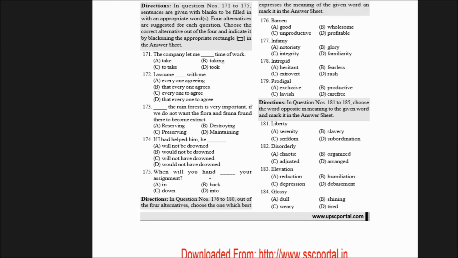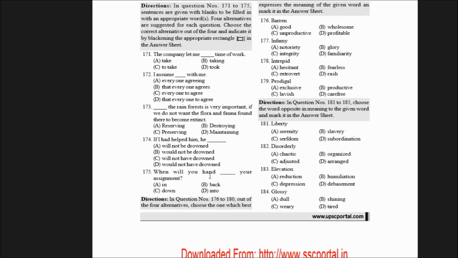If I had helped him, he dash. See, this one is an easy one. In nearly all exams you can expect some form of a conditional question to be asked. So this sentence, can you tell me which conditional this is? This is type 3 conditionals. If I had helped him, he would not have drowned.